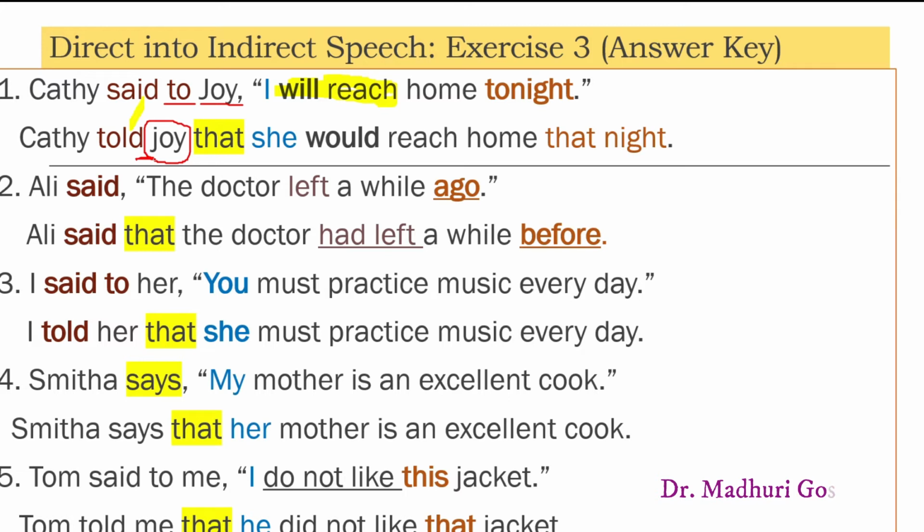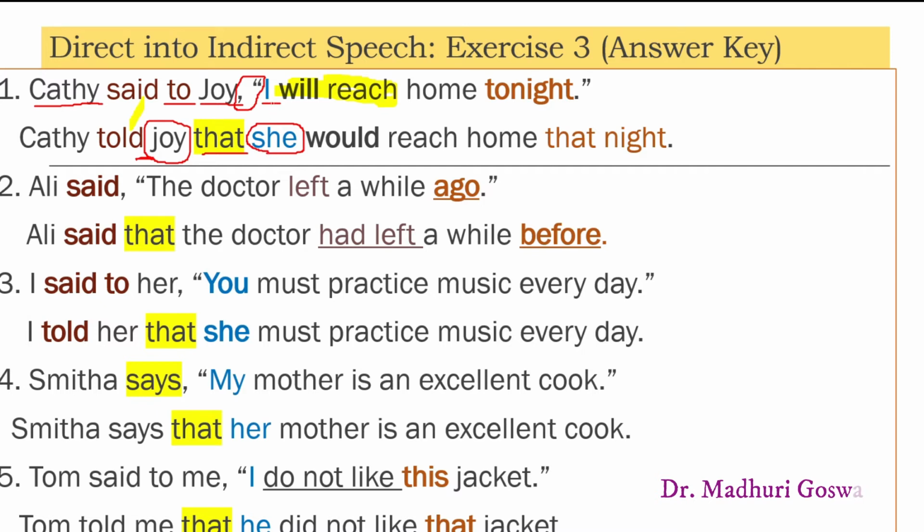Now, next change is removal of the comma and inverted commas, and in place of that comma and inverted commas, we use the conjunction word that. The next change is the change of pronouns. The pronoun I is changed according to the subject of the reporting speech, and here in this sentence, Kathy is the subject. As Kathy is the third person singular female, so we use she in place of I. So pronoun I becomes she.